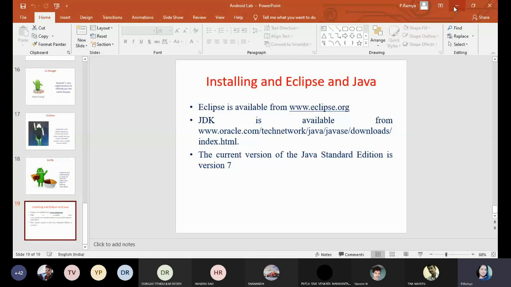Now I'm going to check whether my laptop has a JDK or not. How do we check? It is very simple. You go to My Computer and open your C drive, because all your program files will be available in the C drive only. Go to the C drive and Program Files. All your setups will be available under Program Files only. In Program Files, you just check whether Java is available or not.